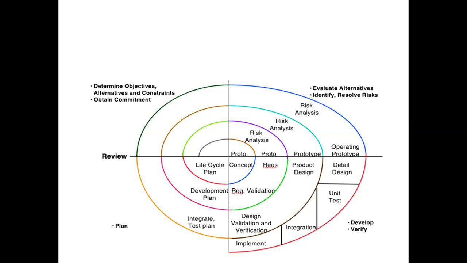The first quadrant is determine objectives, alternatives and constraints, obtain commitment. Second quadrant, evaluate alternatives, identify as well as resolve risk. Third quadrant, develop the prototype and verify the prototype. And finally, we need to check the further plan. So you can see in this diagram, in each cycle, we are developing the prototype and we are performing risk analysis activities. So this is the best utilization of the prototype in the spiral model.